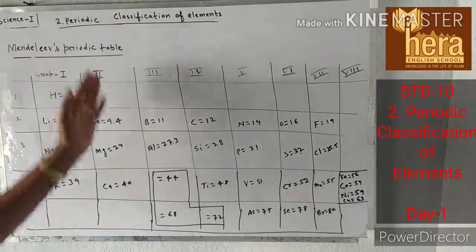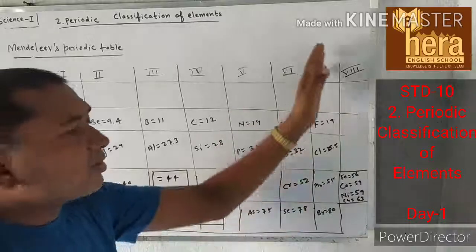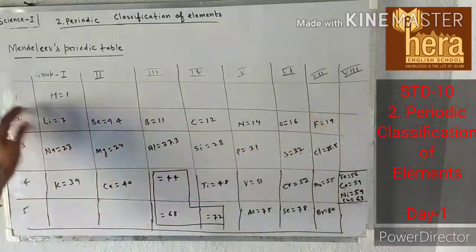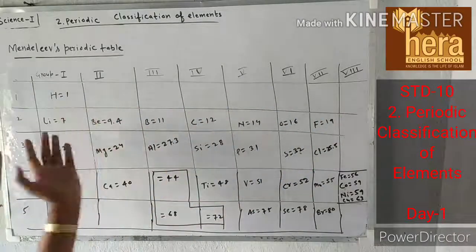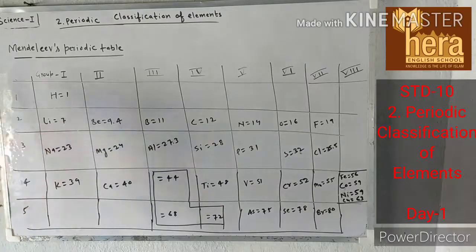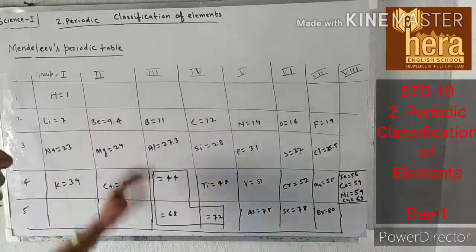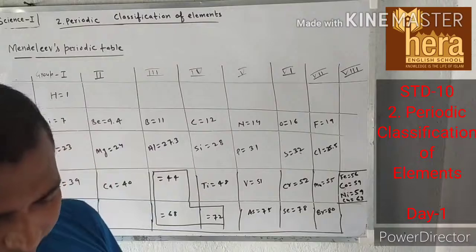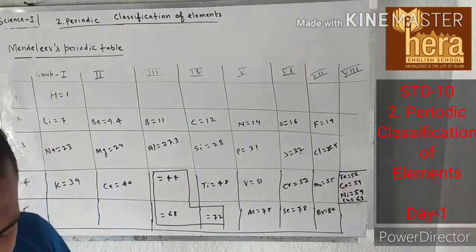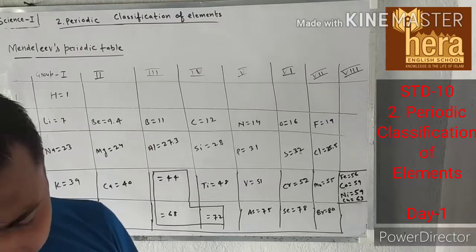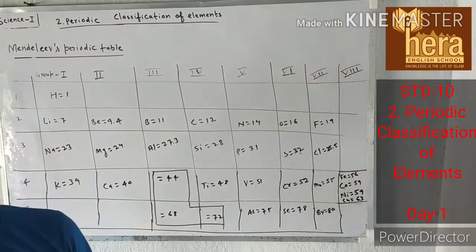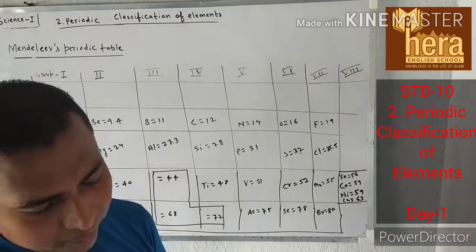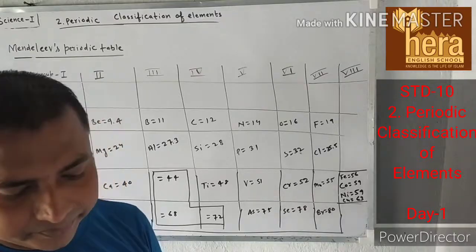The vertical column is called a group. There are a total of 8 groups, and the horizontal column is called a period. Horizontal column is called period and vertical column is called group. So you take your textbook and read the textbook. Then he arranged the periodic table of elements in accordance with the physical and chemical properties of these elements.